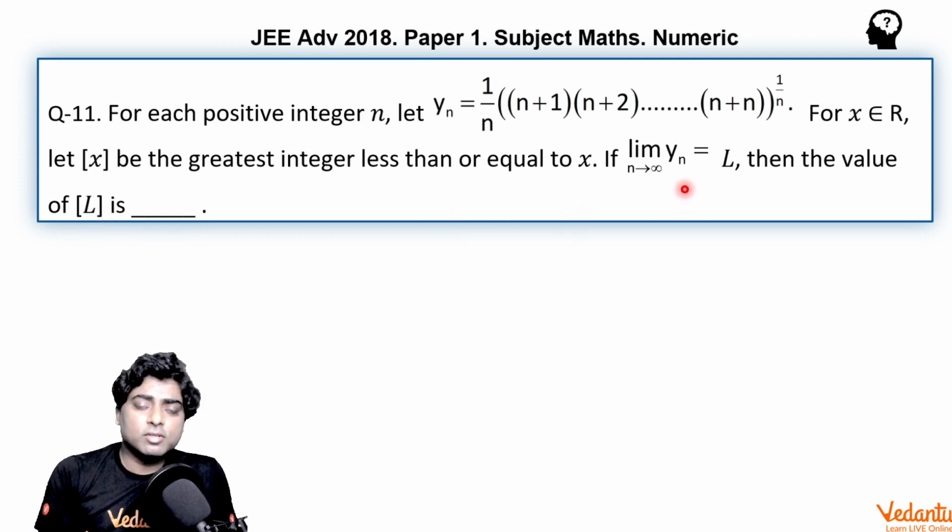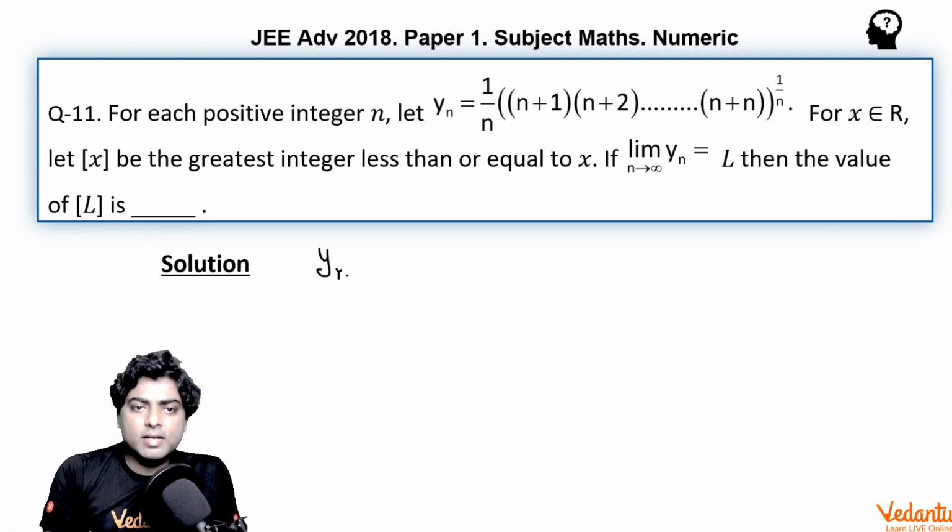So how can we solve it in an easier manner? Approach one is to get the value of L directly and then find the greatest integer less than or equal to L. In approach two, I will tell you how we can solve it without finding L and still get the answer for the greatest integer less than or equal to L. So let's see both approaches one by one.